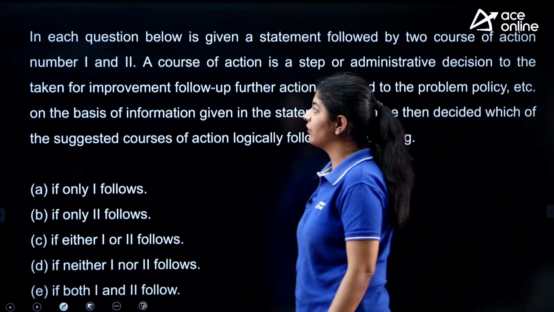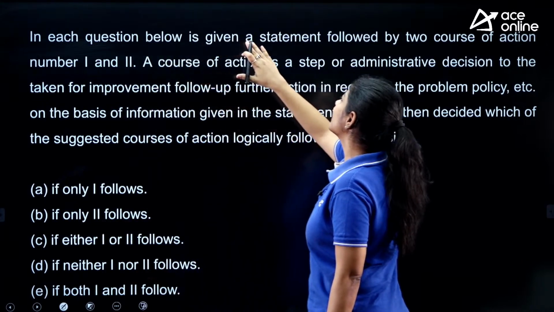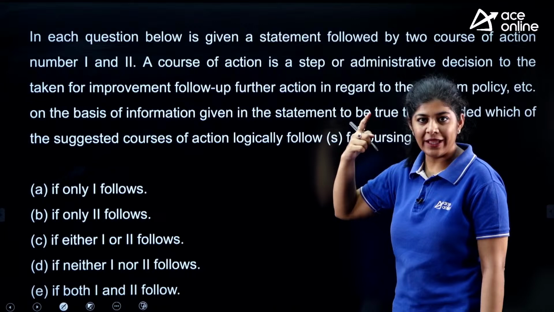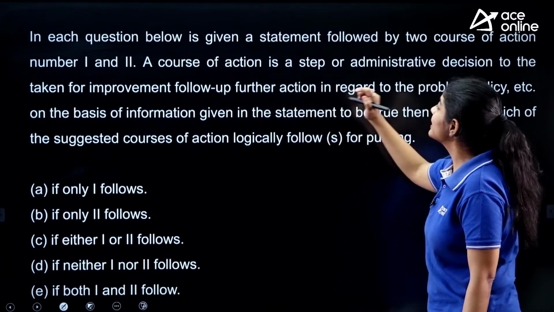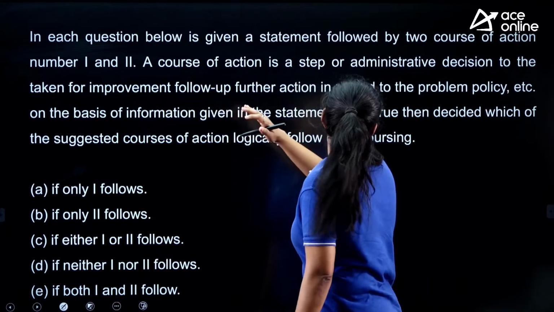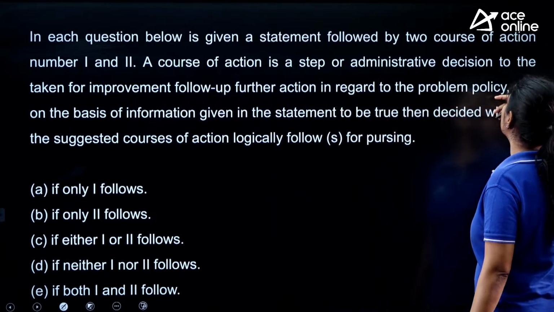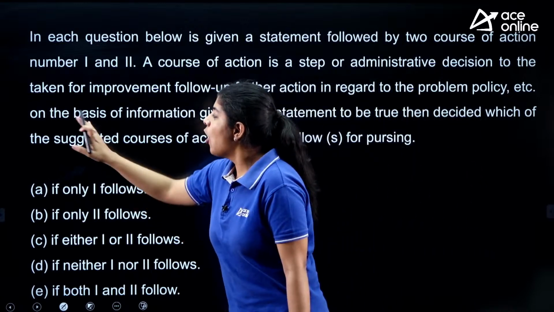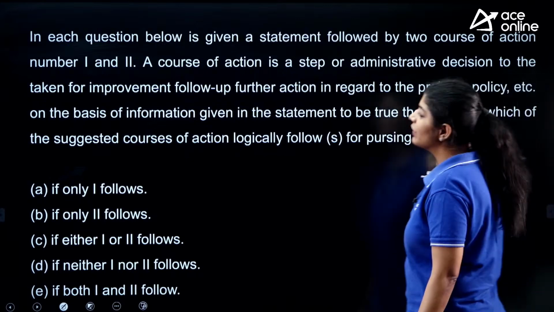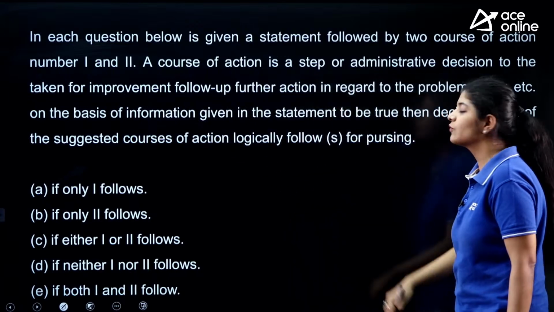The next is again a different category. The question says that in each question below is given a statement followed by two courses of action numbered 1 and 2. A course of action is a step or administrative decision to be taken for improvement, or a further action in regard to the problem, policy, etc. On the basis of the information given in the statement to be true, decide which of the suggested courses of action logically follows for pursuing.